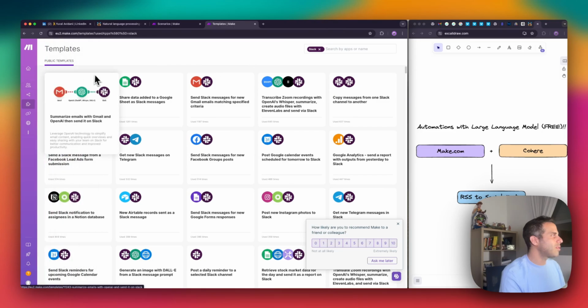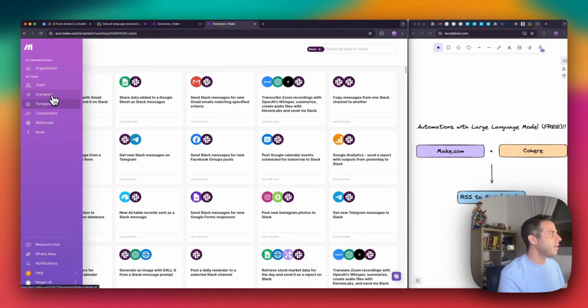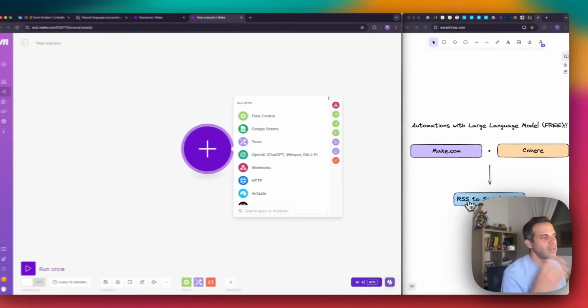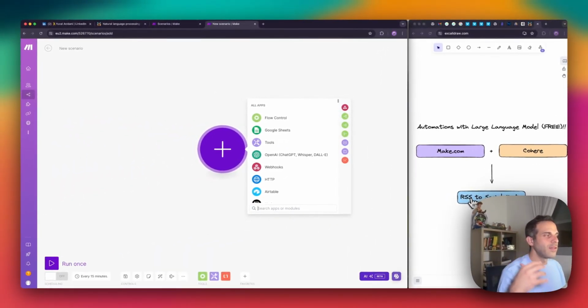So I want to start on a fresh scenario, an empty one, and I click on scenarios, and I will start on create a new scenario, because my goal today is to listen for some RSS feed, all right? And I'll explain what this is in a second. But my goal is to listen to this news update, all right? And based on this news update, I want to post something on social media or on Slack just for testing's sake. And maybe in this session, we will post to Slack because it's much easier for testing.